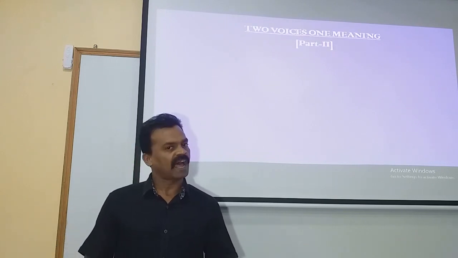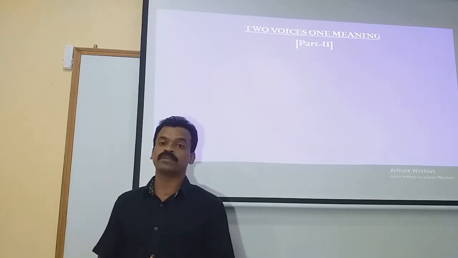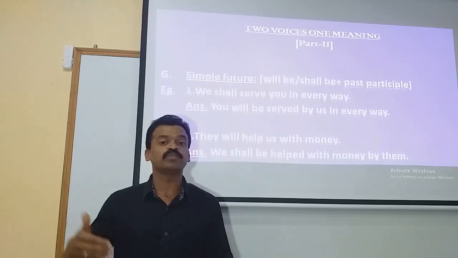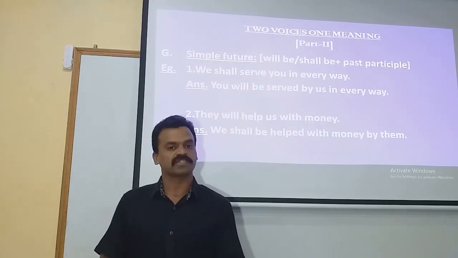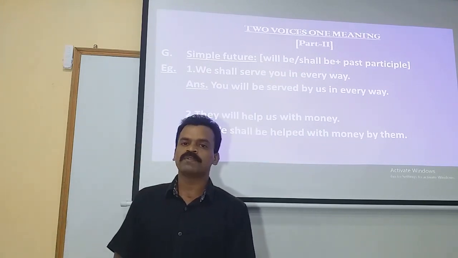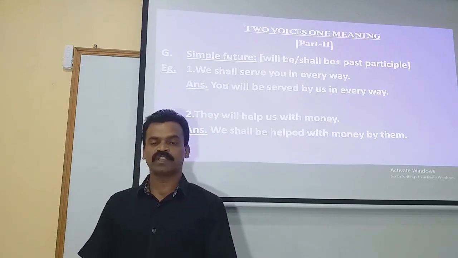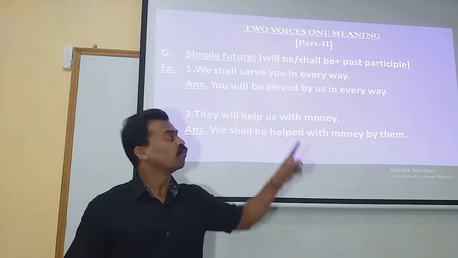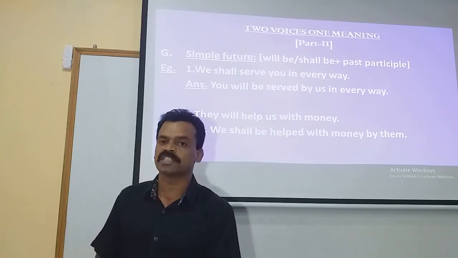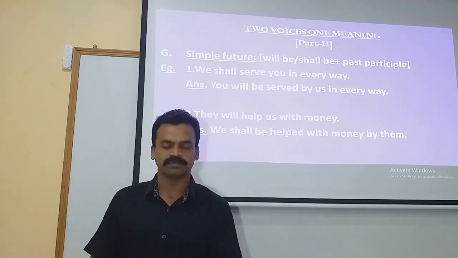And today we will be continuing to the other rules. Today, first we will deal with when the given statement in the active voice sentence is in future tense, how to convert such kind of sentences into the passive form. Let us begin with simple future. When the given statement in the active voice is in simple future, the rule to be applied in order to convert that statement into the passive voice is will be or shall be plus past participle form of the verb. Will be or shall be plus verb in its third form.